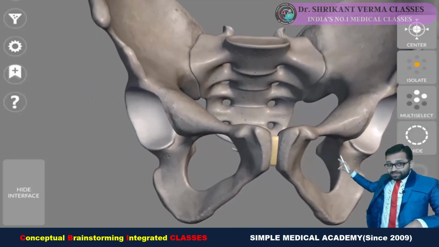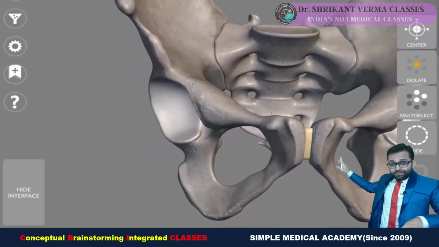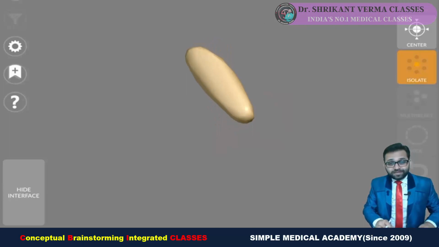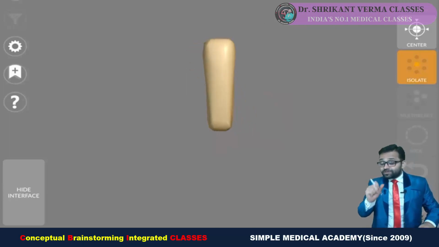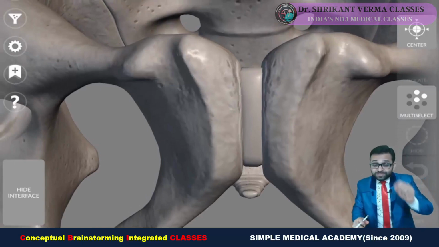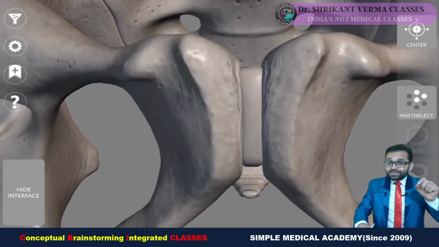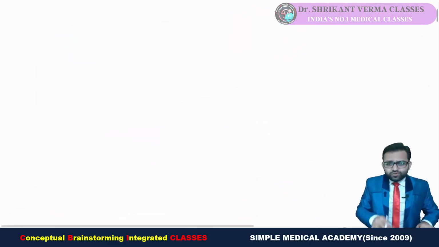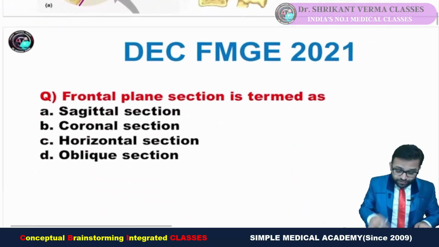This is the pubic bone, and in between you can see the fibrous ligament, which is joining the hyaline cartilage of these two bones. So this is our pubic symphysis, an example of secondary cartilaginous joint. Fine. For more detail, you can go to our previous videos.